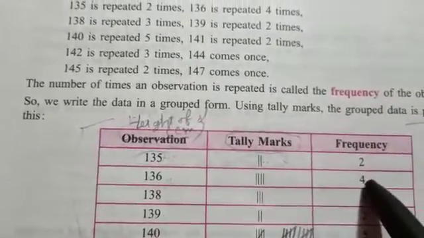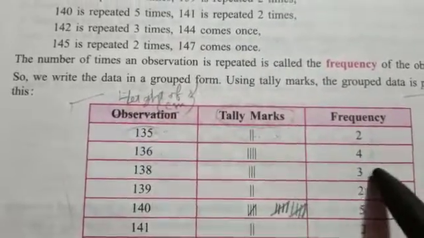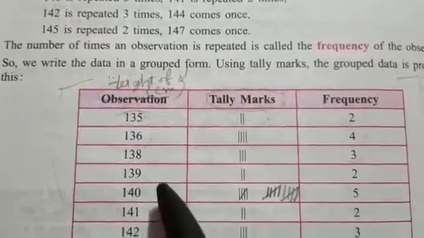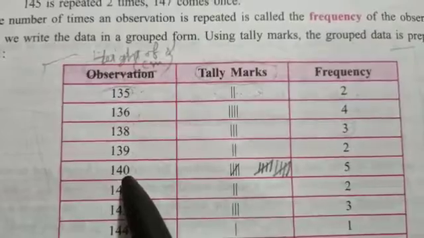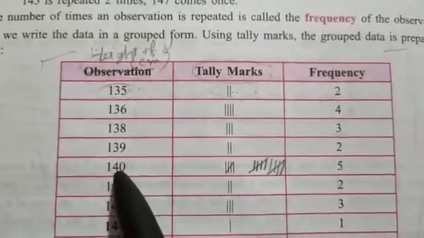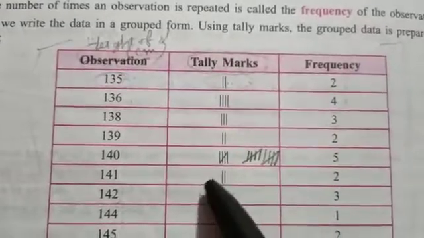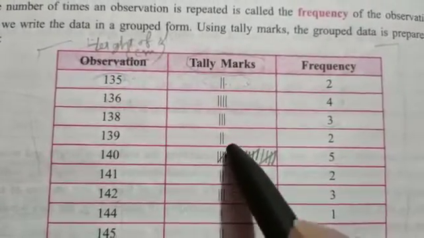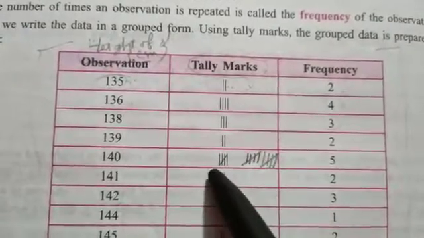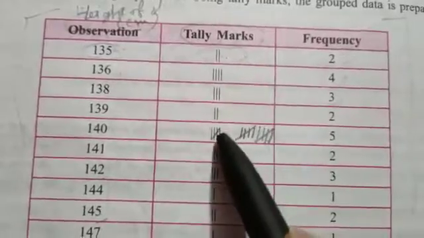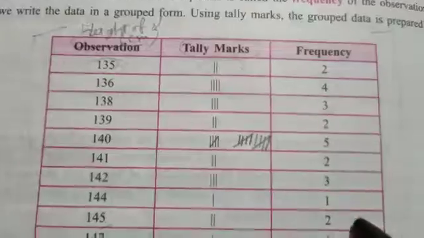136 is repeated 4 times, so it is written as 4 lines, and 130 is repeated 3 times, so we write 3 lines. 139 appears 2 times, so 2 lines. But when we have 5 or more than 5, like 140 which has frequency 5, we write 4 lines and cross them from up to down, so it is counted as 5. And so on, we write the tally marks, and these are the frequency.